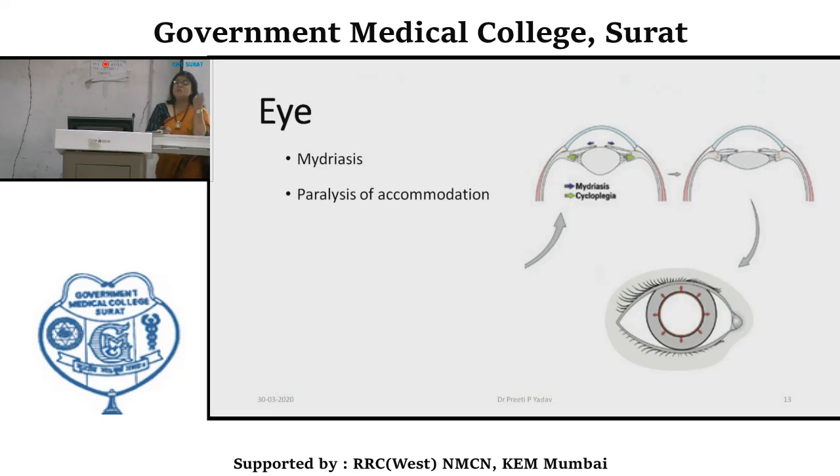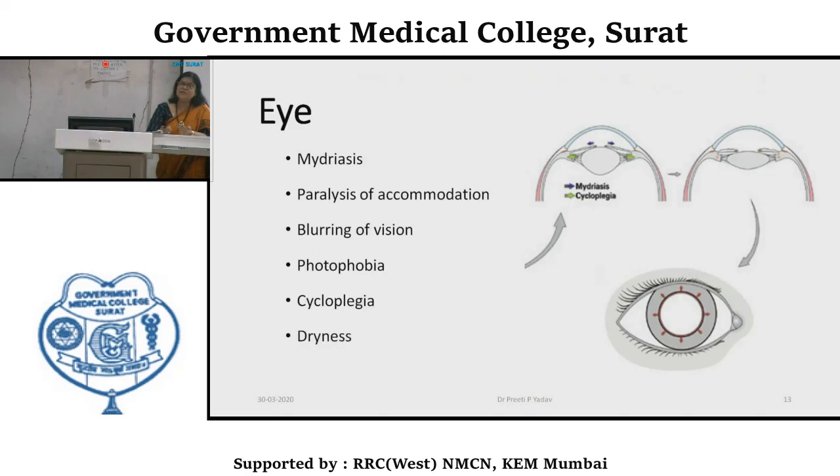There is loss of accommodation. That means the eye will be fixed for far vision, leading to blurring of near vision. Because of the dilated pupil, there will be scattering of light and this will lead to photophobia. Also, because of cycloplegia, near objects or near letters will be blurred.